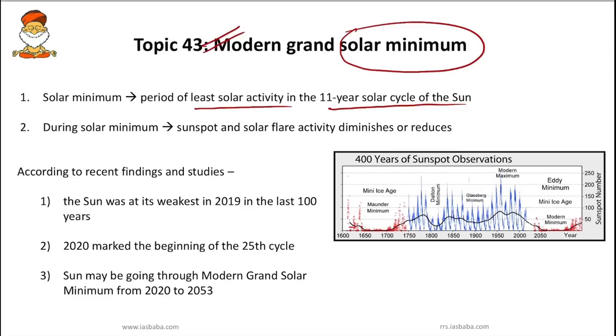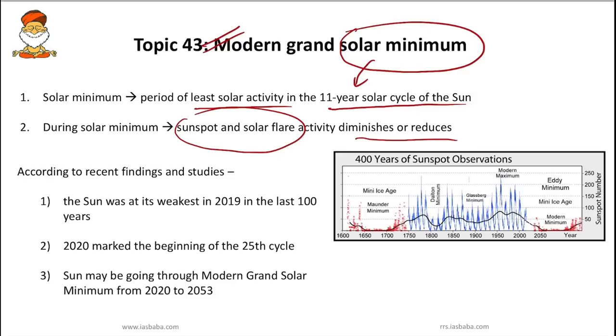During this time, sunspot and solar flare activity reduces or diminishes. So this is what you have to remember regarding solar minimum. If you remember that concept, that is sufficient.